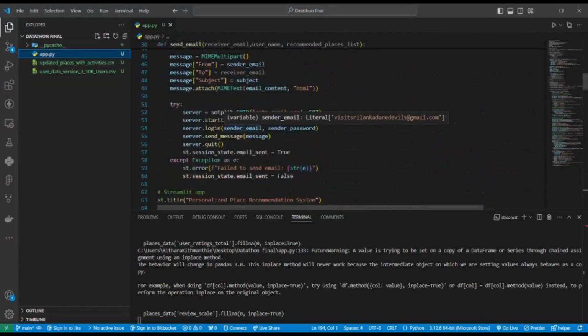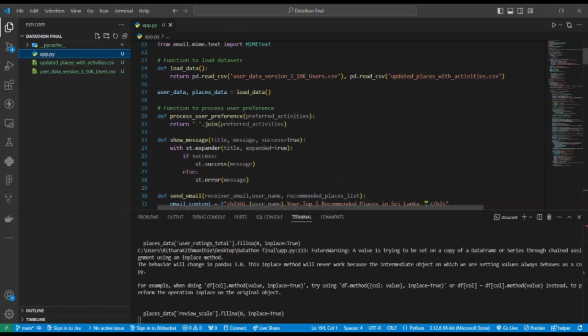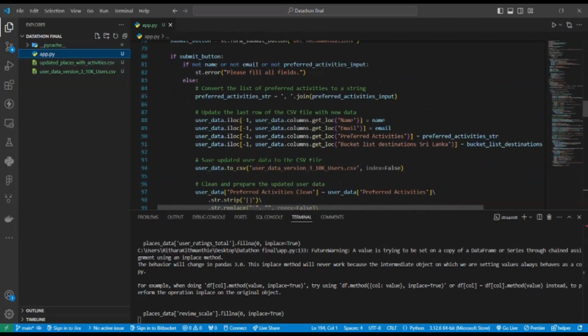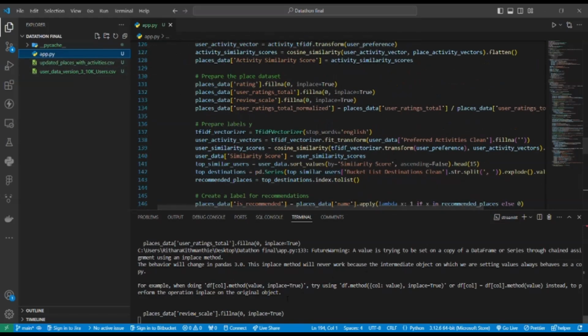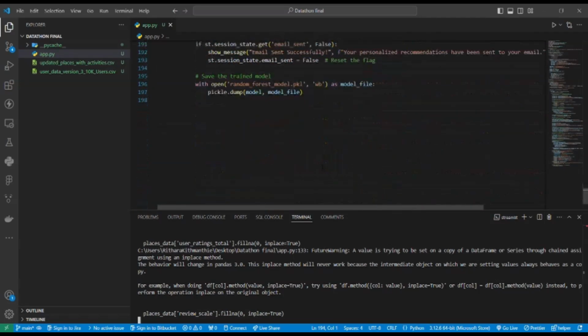Once the data is submitted by the user, we store it in our user data here, and once we run this, we will get our model .pkl file.